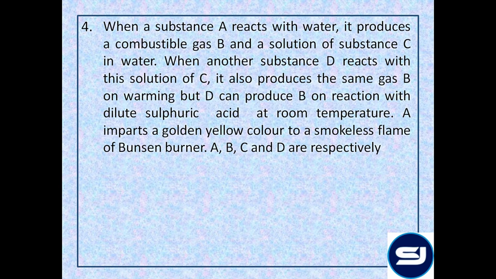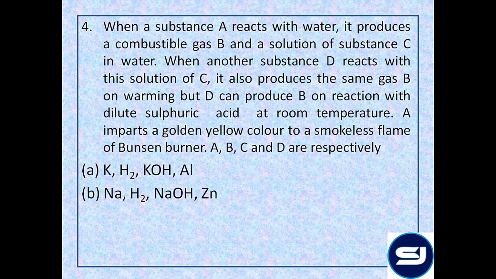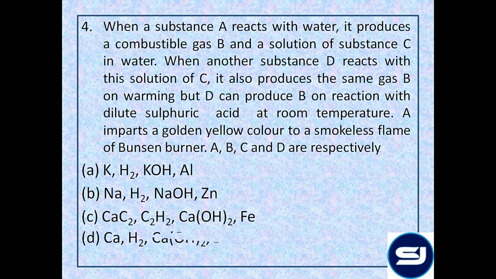A imparts a golden yellow color to a smokeless flame of Bunsen burner. A, B, C, and D are respectively potassium, hydrogen, KOH, aluminium; sodium, hydrogen, NaOH, zinc; calcium carbide, acetylene, calcium hydroxide, iron; or calcium, hydrogen, calcium hydroxide, and tin.